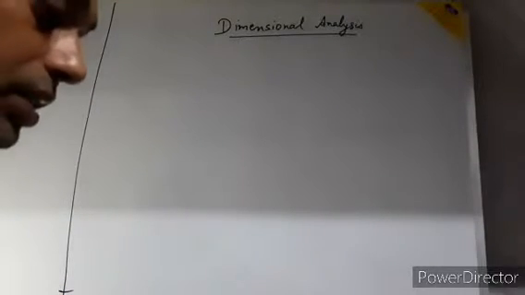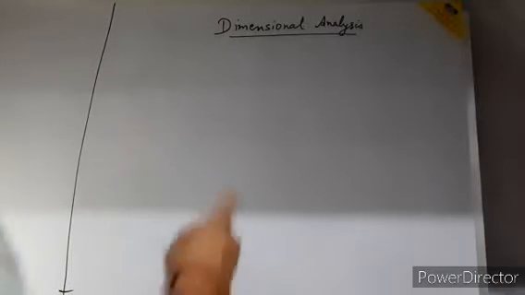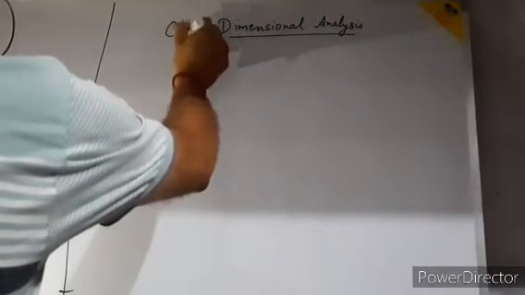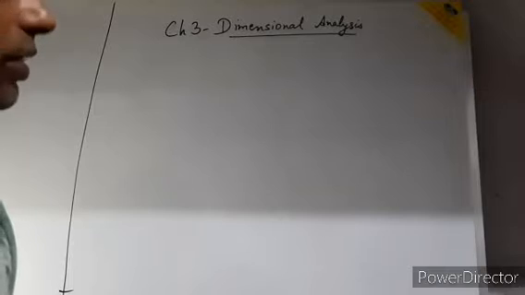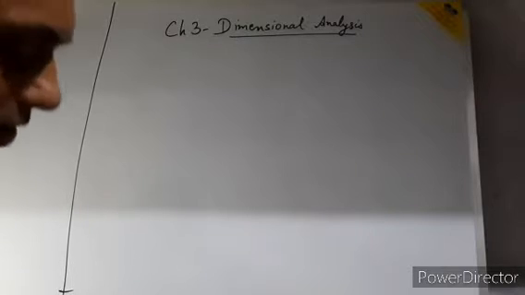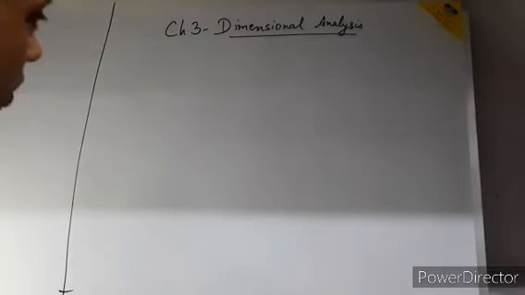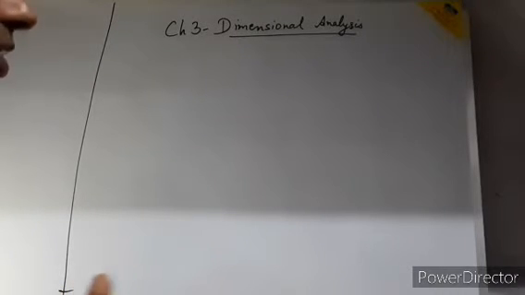Hello students, today we are going to discuss chapter 3, dimensional analysis. Actually students, in the previous class we used different types of units for the same quantity, like velocity, which we represent in meter per second, kilometer per hour, centimeter per second. Right? So, what's the difference between these units?